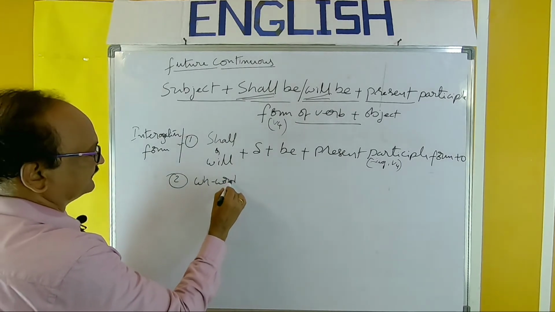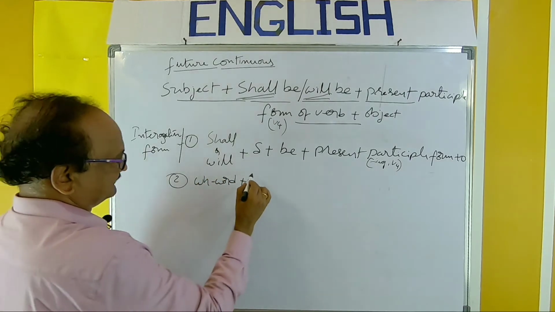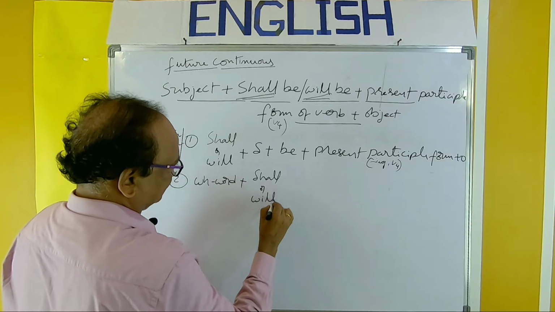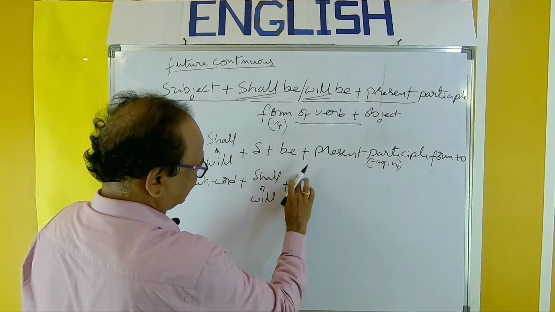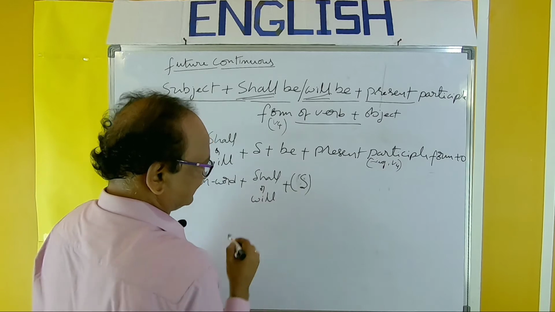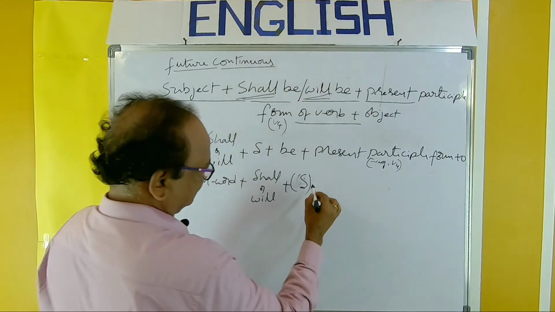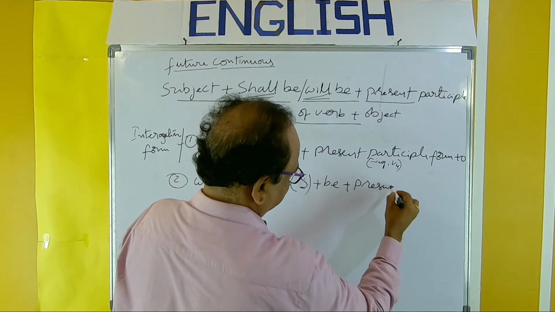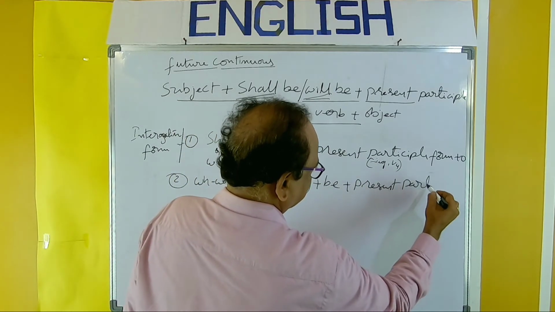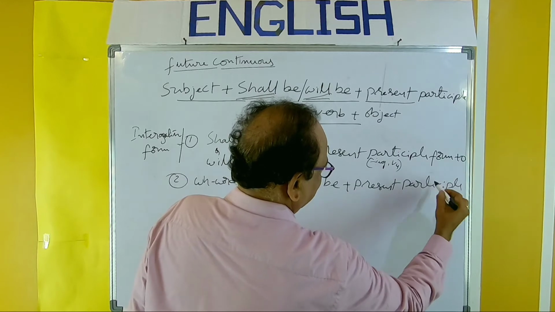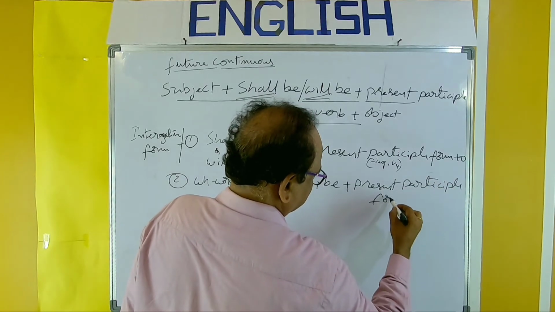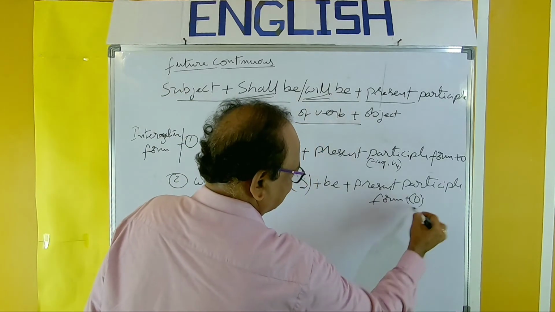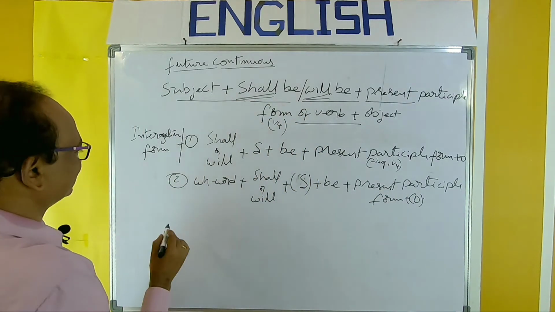Second type of question, the WH question: WH word plus the same pattern. Shall or will plus subject. Sometimes the subject may be removed. Plus be plus present participle form plus object, and the object also may or may not be there.